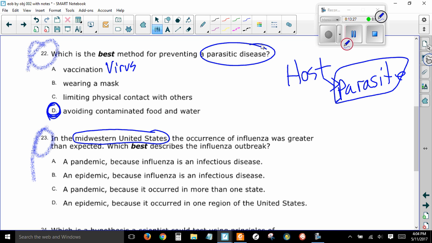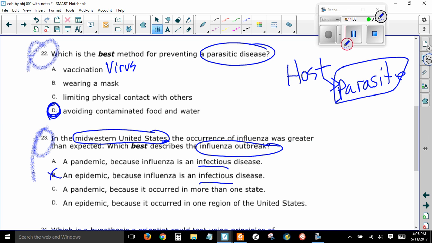All right, so now I've read that. I'm going to go back and reread everything again, because whenever I get a question and there's a lot of words, sometimes it confuses me. So I need to read it more than once. Okay? All right. So Midwestern United States, more than one, it's plural. Well, it could be an infectious disease, could be an epidemic or a pandemic. So it says states, so it's plural, more than one state.